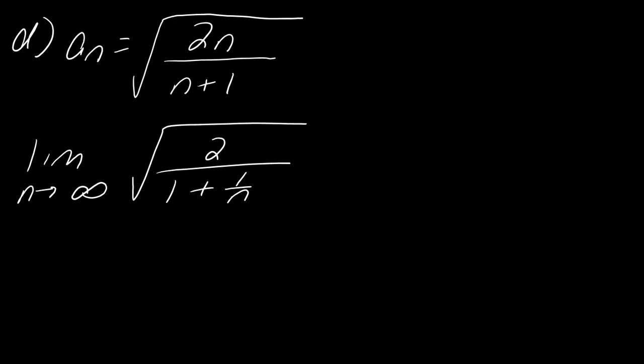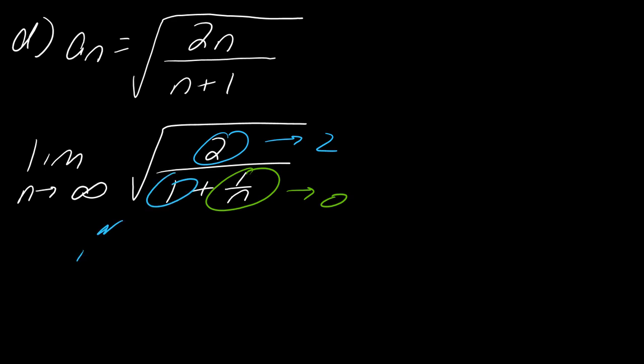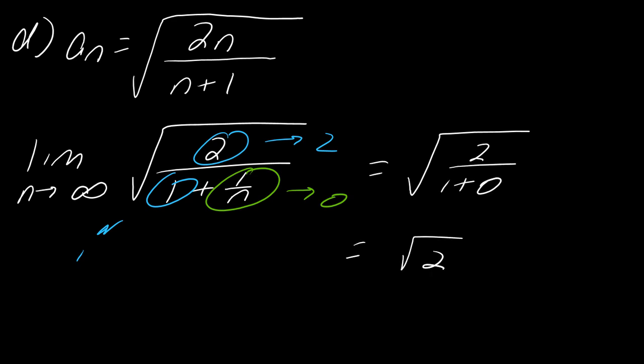Okay, and now as I go through and take the limit of everything, this limit I know is going to 0, and this part is going to 2, and this part is going to 1. So what do I get? I have the square root of 2 over 1 plus 0. Those are all the pieces. So this is just going to end up being the square root of 2. So this limit does indeed converge. We're good to go.